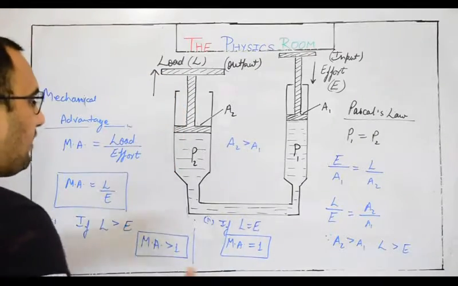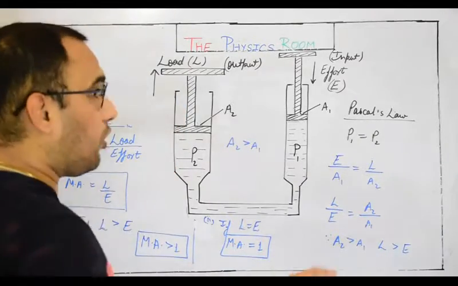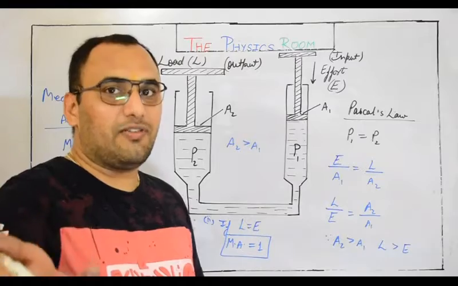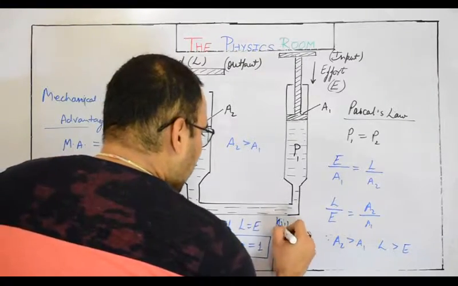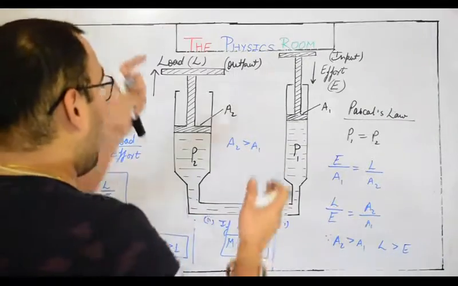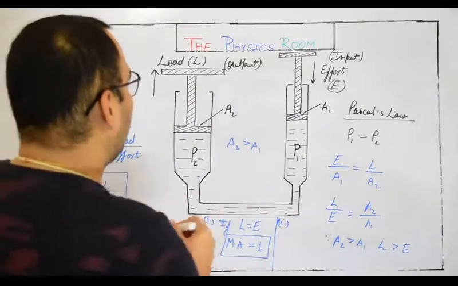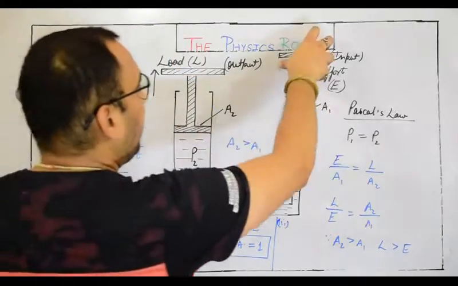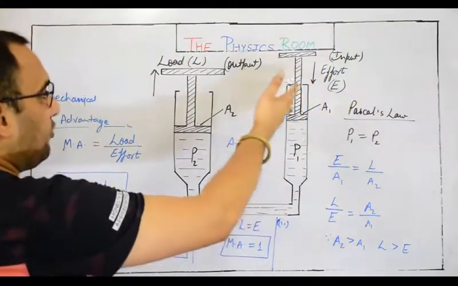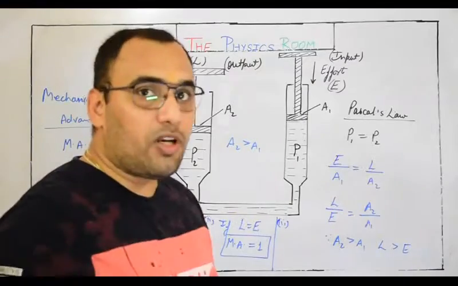Second special case done, and what do you think about the third special case? That is not a mechanical advantage, that is a disadvantage, because in that third case, if we swap the scenario, if we make it the effort arm and make the other the load arm, you have to apply a greater effort to lift a smaller load.